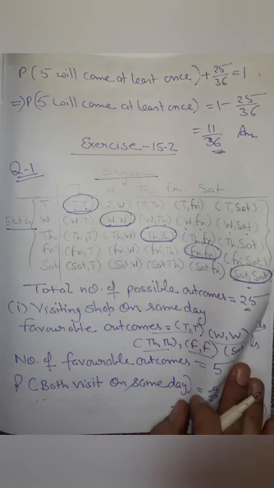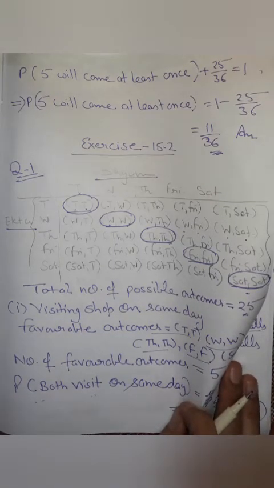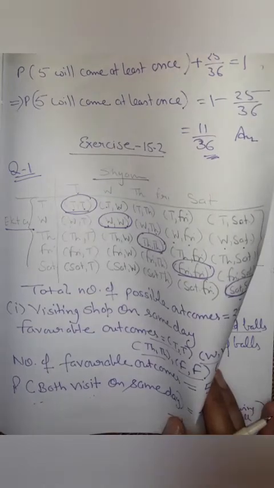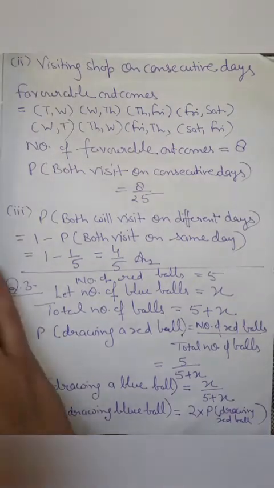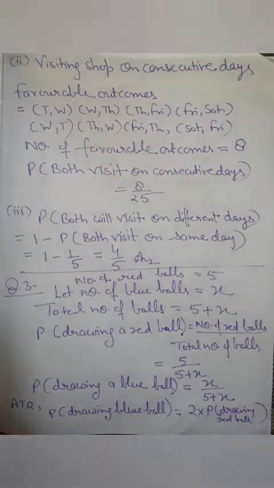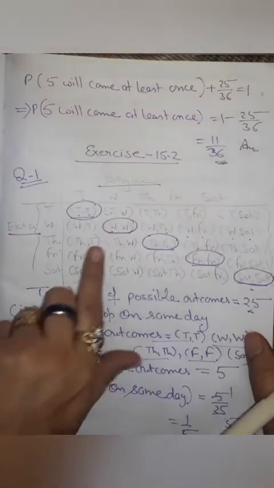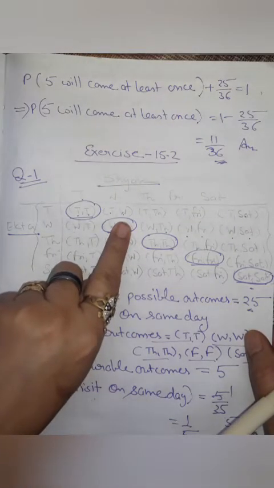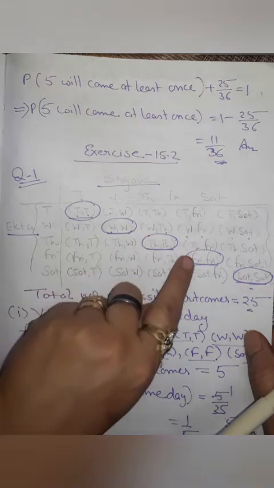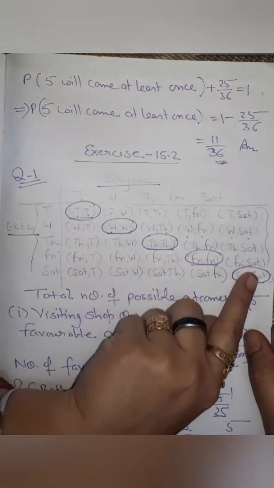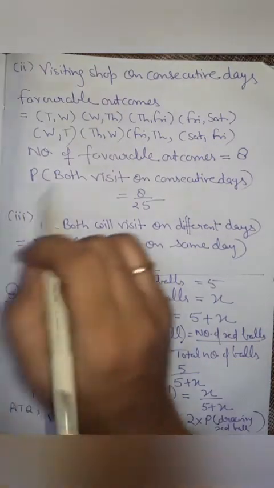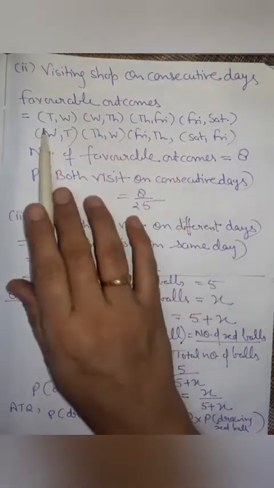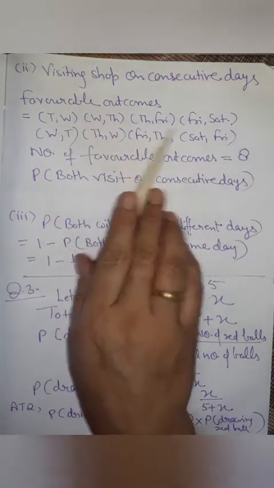Now the second part is consecutive days. Consecutive, as we know, means one after another. One is visiting the shop on Tuesday and the other one is visiting on Wednesday. So what are the cases? We can see again from this sample space table. Tuesday, Wednesday, then Wednesday, Thursday, Thursday, Friday, Friday, Saturday. Maybe it's reverse, Saturday, Friday, then Thursday, Friday, like this. We have to see the consecutive days.